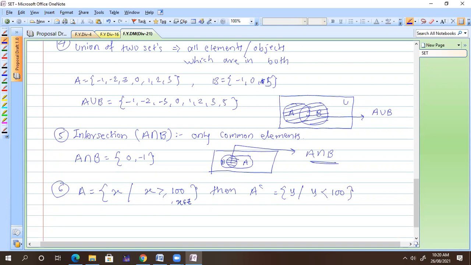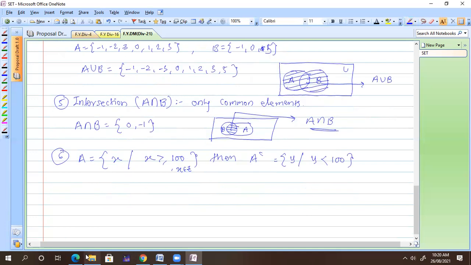Its complement is nothing but all the elements other than that set. So here A complement is all y such that y is less than 100. If I take the union of A and A complement, I should get Z. What is the union of this? You can see Z.